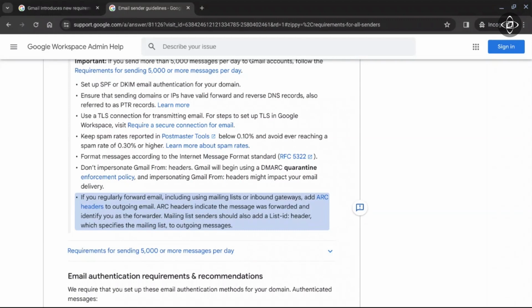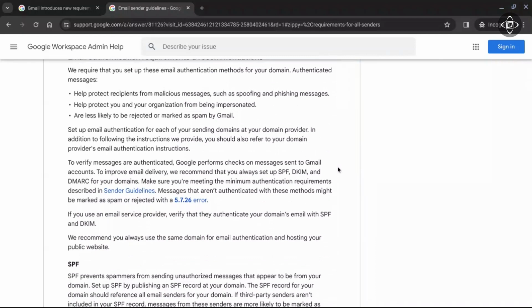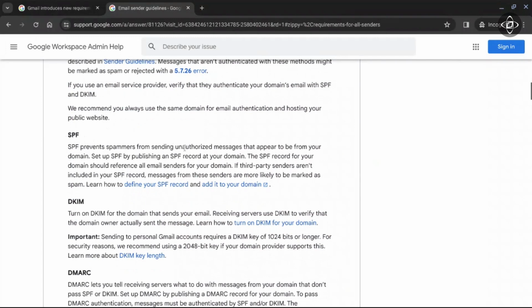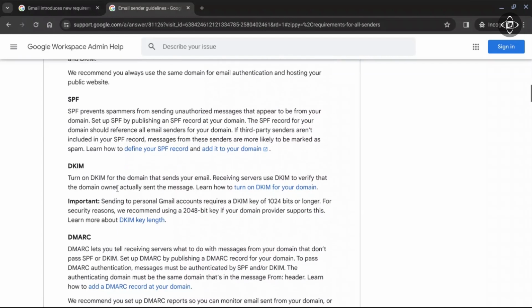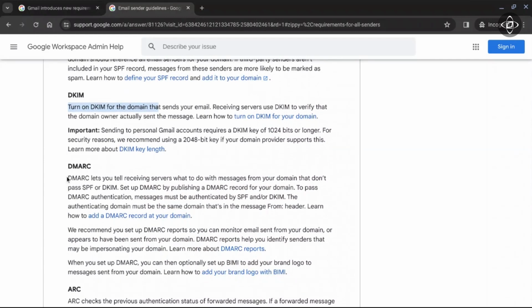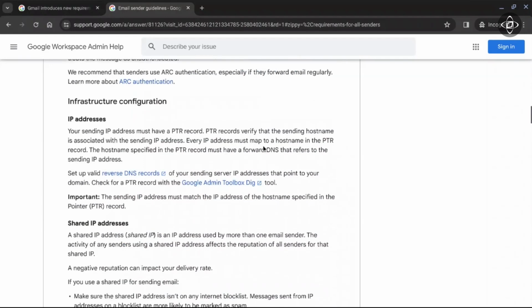So that's all about the new update. If you scroll more, you are able to see the bulk sender guidelines in more depth. It will give you the SPF authentication, how we can prevent messages going to the spam folder by putting in the SPF record, authenticating with the DKIM record, and also the DMARC record. Everything is explained in our dedicated video. We will provide you the link to the existing video which we have already created on this topic.